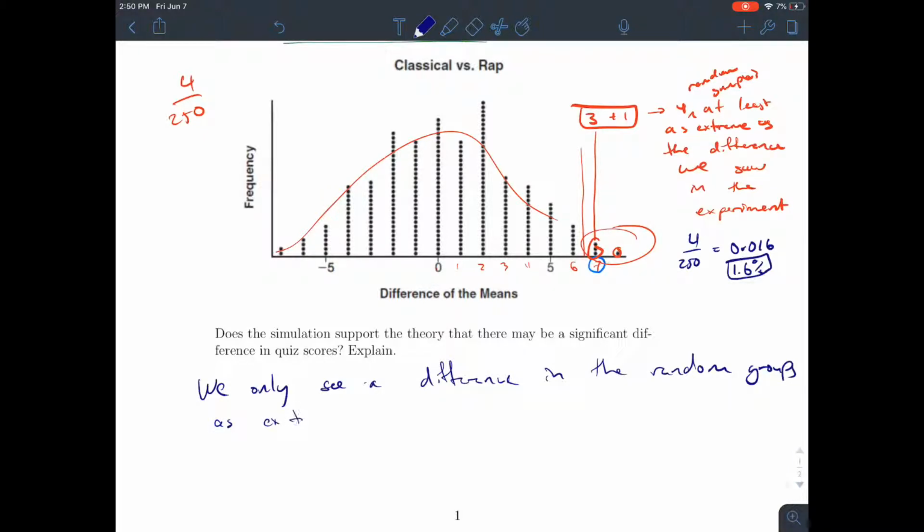as extreme as 7 points apart. 7 points difference in the mean, 1.6% of the time. So because this only happens 1.6% of the time in the random groups,